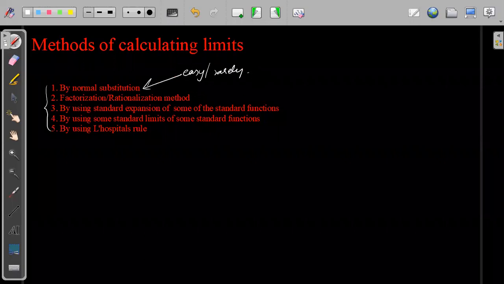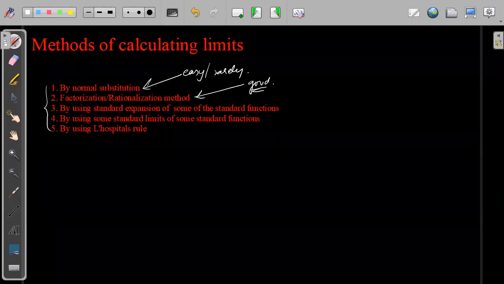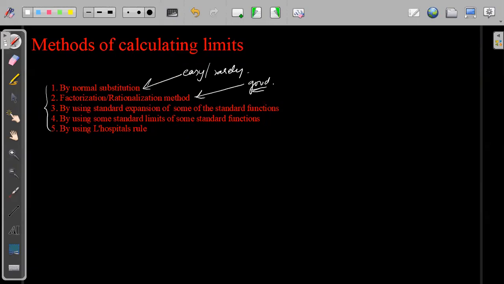Second is factorization and rationalization. This will form a good question in which you have to rationalize, which we have seen in your homework. Many of the questions were based on factorization and rationalization. Next, we have standard expansion, which I will first explain, and then some standard limits altogether, which we have to mug up. Mug up means you just have to see and understand.